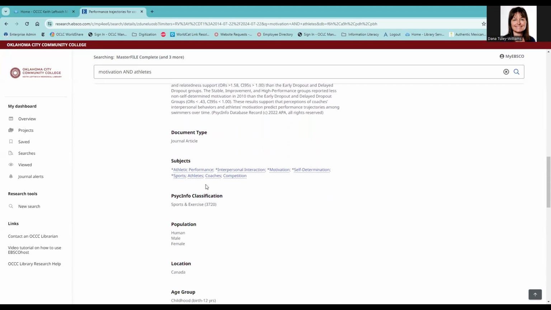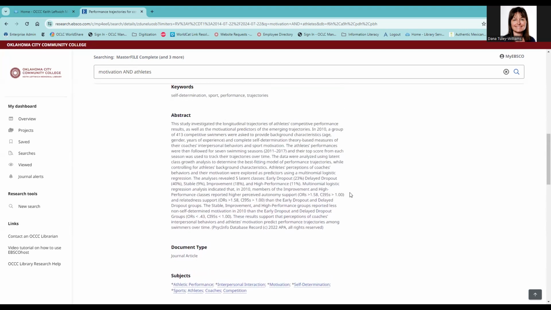Scroll down and you will see subject headings that provide us with a description of the article. Review these terms as they may give you some ideas on refining your search or other related topics you might like to research. You'll also see the abstract, which is a summary of the article. Read this before viewing the article. It will give you a brief overview of the research question, the methods, and the conclusions the author reached.